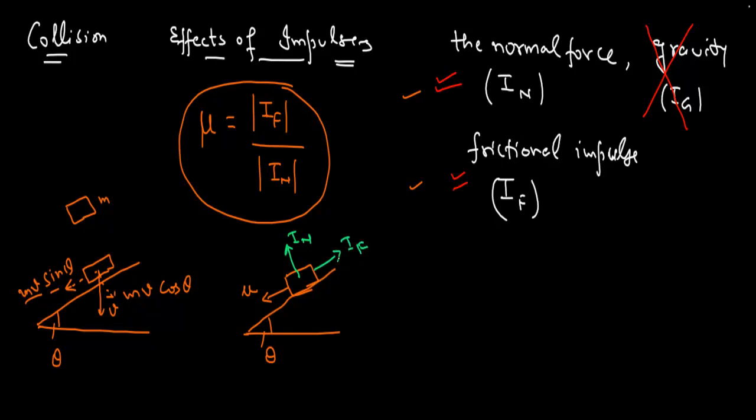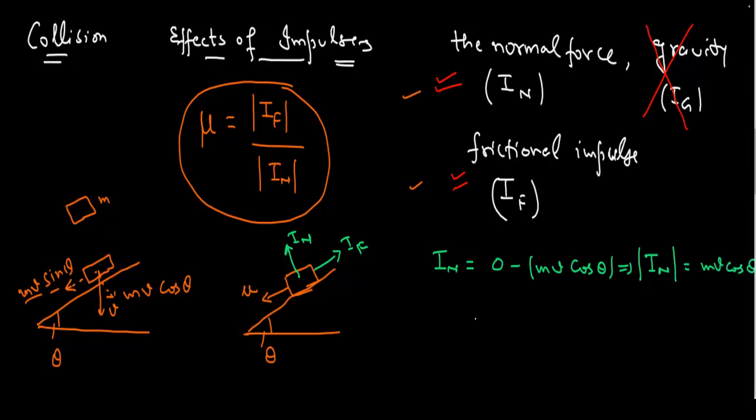So if I write the normal impulse situation, the normal impulse is the final momentum along this direction, that is 0 because it is not rebounding in this direction and it is moving along the plane. So 0 minus mv cos theta. From here I can write the magnitude of the normal impulse as mv cos theta. Now what about this frictional impulse?